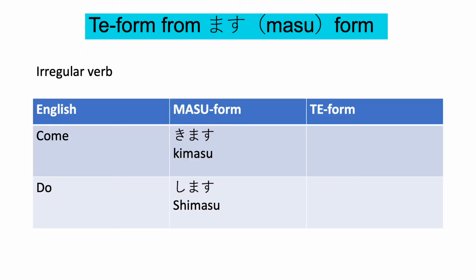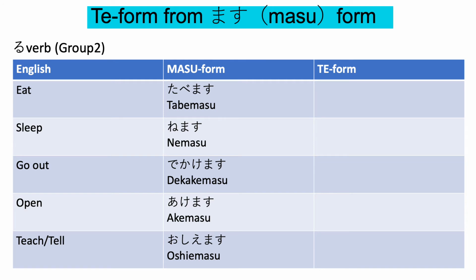So now let's learn how to conjugate TE-form. There are two ways to do this. You can change from MASU-form to TE-form, or you can conjugate from dictionary form. First, I'll show you the one that you can conjugate from MASU-form. But as for irregular verbs, you need to memorize. So come, 来ます、来て. Do, します、して. So these you have to memorize.